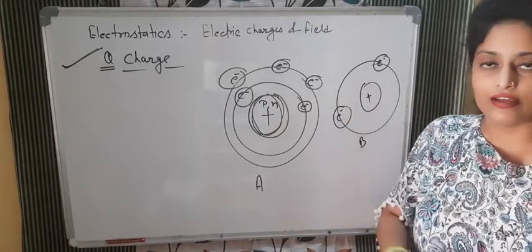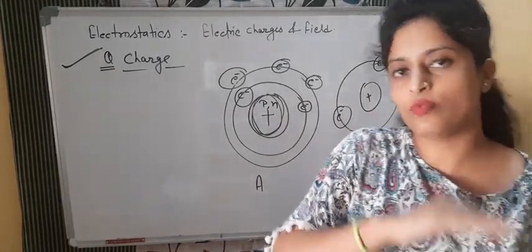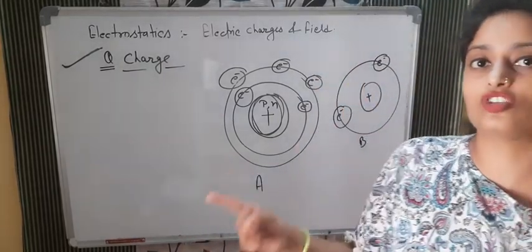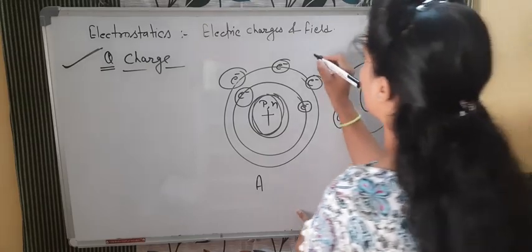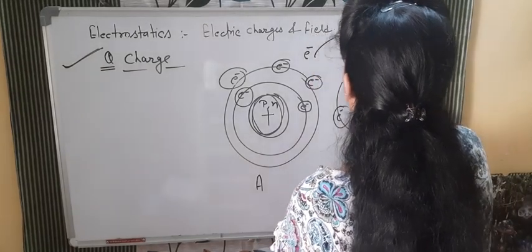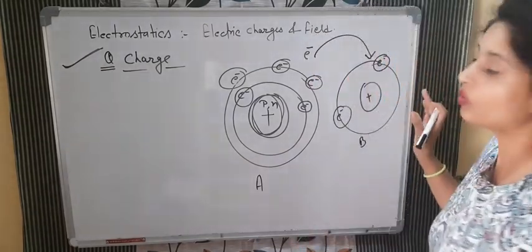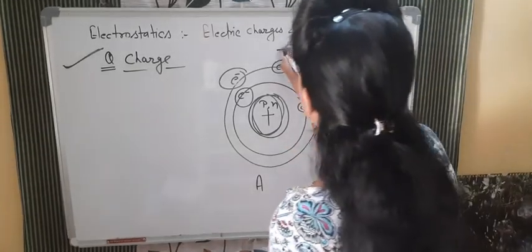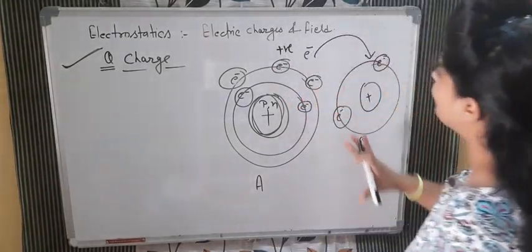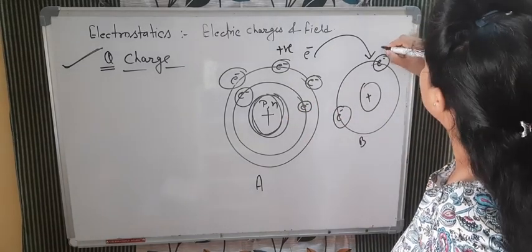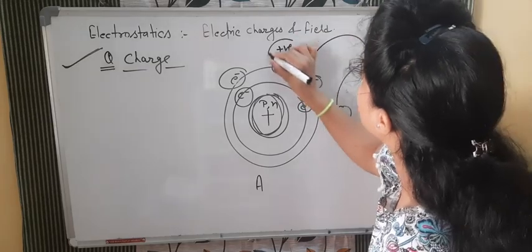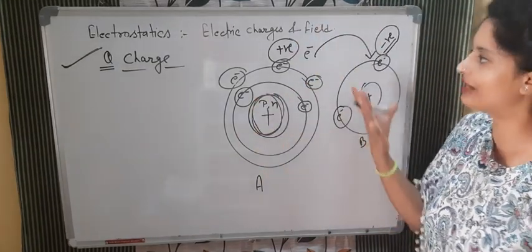So now see, when the electrons are going from one body to another, what is happening? There will be a kind of charge. For example, one electron is going from here to here. So those objects that are giving electrons will get positive charge, and those that are taking the electrons will get negative charge. So from here we will say that a body is positively charged or negatively charged.